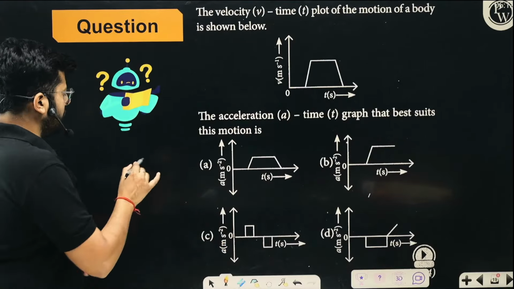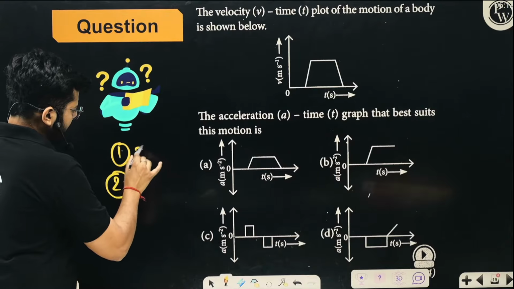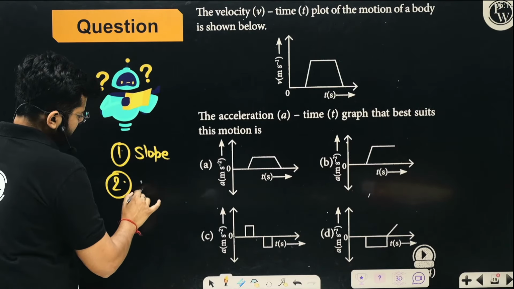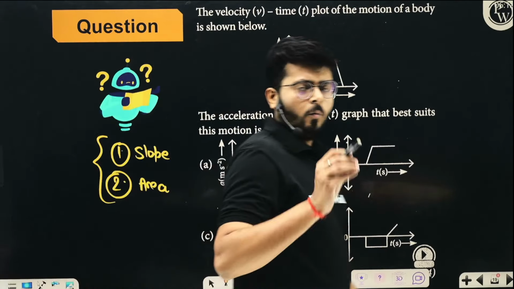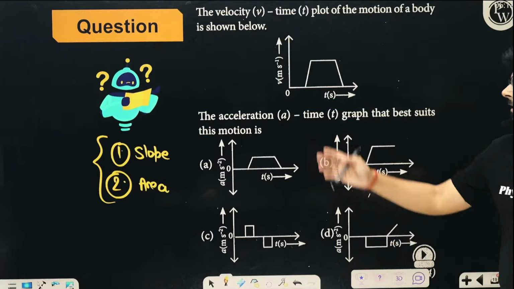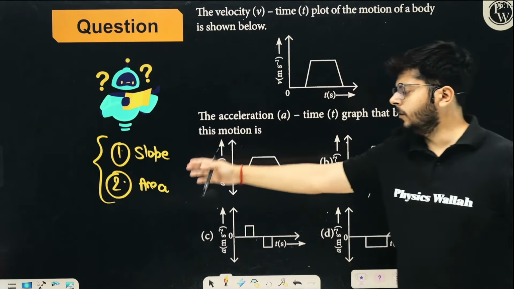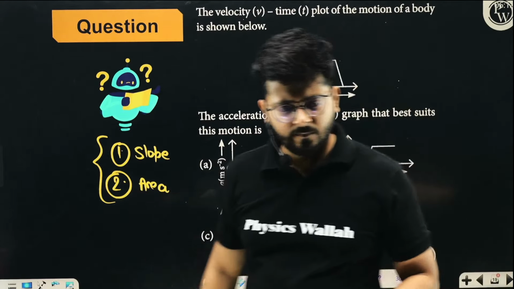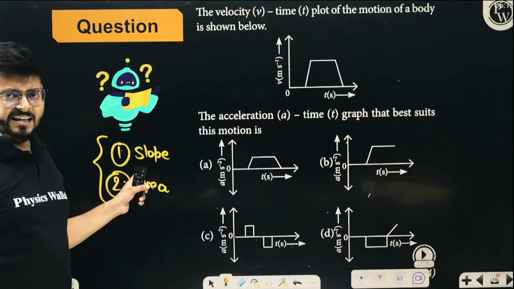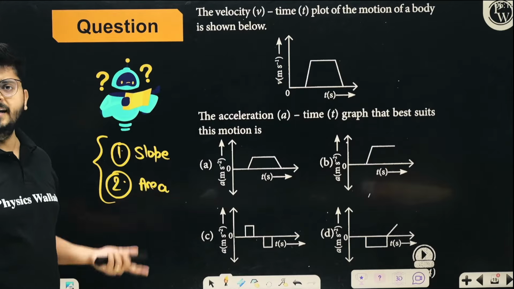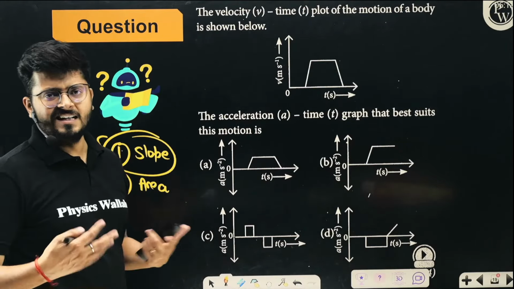Now you tell me first of all, which part of the velocity-time graph tells you the acceleration? Is it the slope of the velocity-time graph, or is it the area under the curve? What tells you about the acceleration in the velocity-time graph? Is it the slope or the area under the curve? One or two? Clearly, slope is dv by dt. For the velocity-time graph, dv by dt is acceleration, right? So clearly it is the slope of the velocity-time graph that tells you the acceleration.